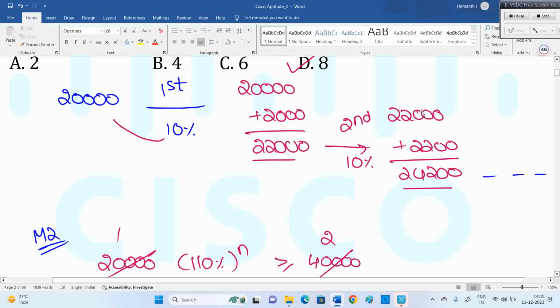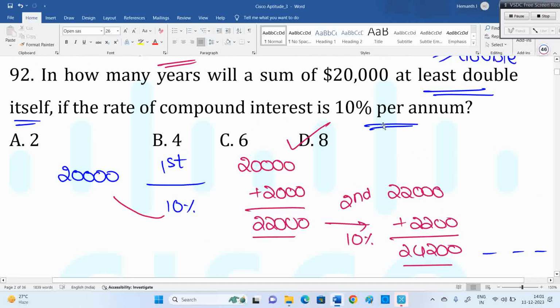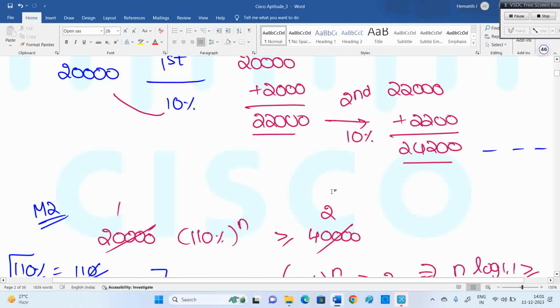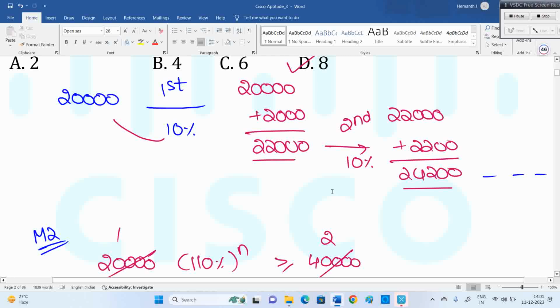Already 2 years completed, two more times like this manual calculation, we will get it. But here rate of interest is 10% per annum. That's the disturbance. It's not an easy task to handle. This is a bit tricky question only, but don't worry. Maybe next time they'll give 50% per annum, maybe 30% per annum. Rate of interest they may give different.